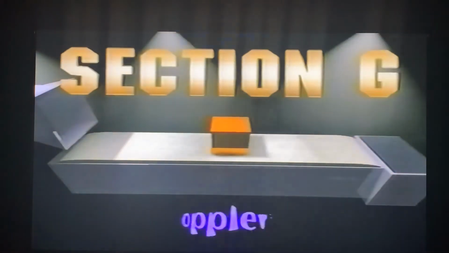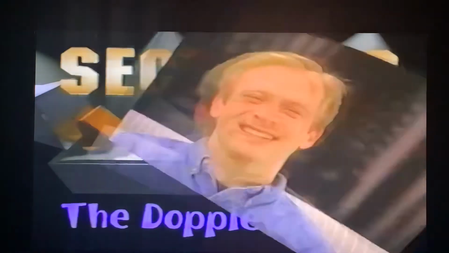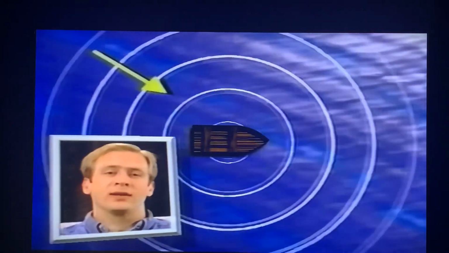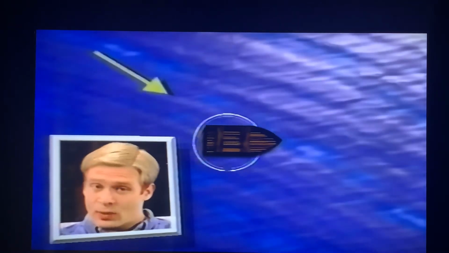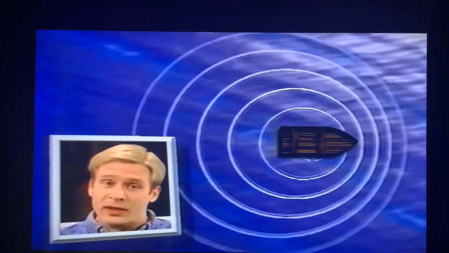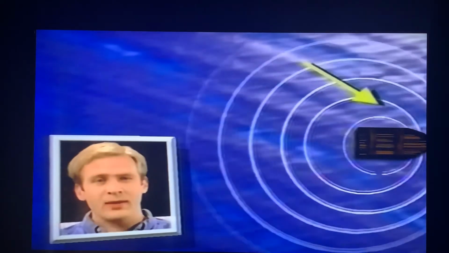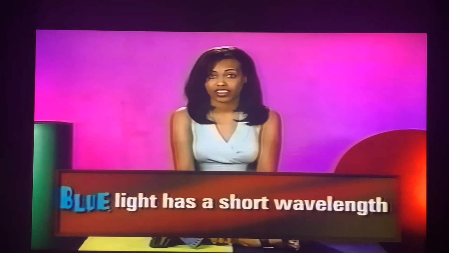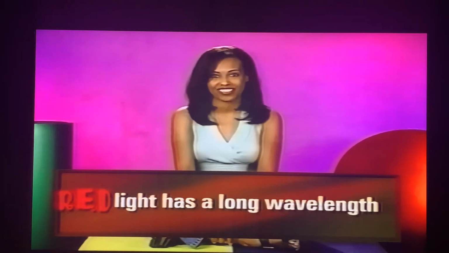Section G. Doppler effect. A good way to demonstrate the Doppler effect is with boats in water. When the boat isn't moving, waves just lap off it in perfect circles. When the boat starts moving, waves move with it as it goes. See how they pile up on the front side and stretch out in the back? Yeah! Same thing happens with light. Before we can explain why, you have to remember that blue light has a short wavelength and red light has a long wavelength. Blue light short, red light long.